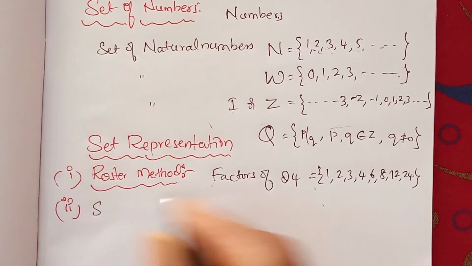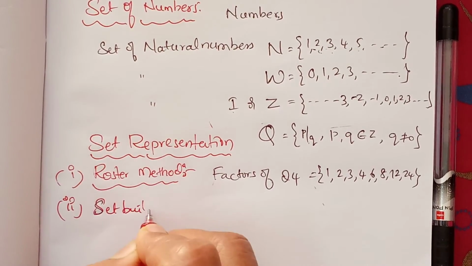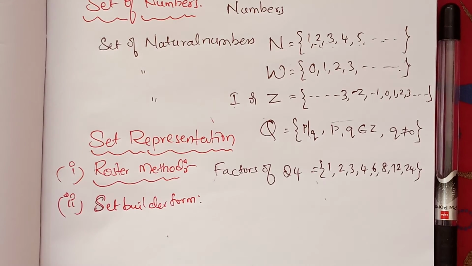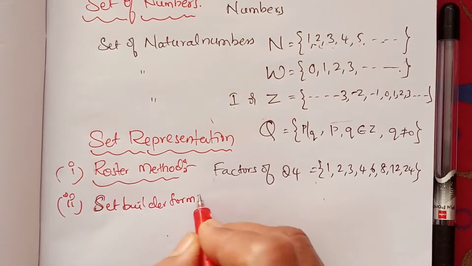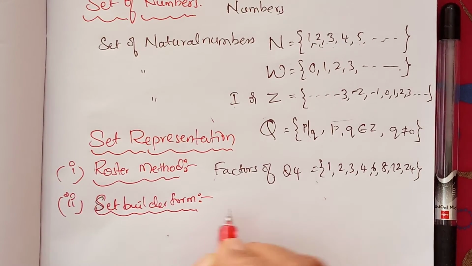Next one is set builder form. It is also known as the rule method or symbolic notation.